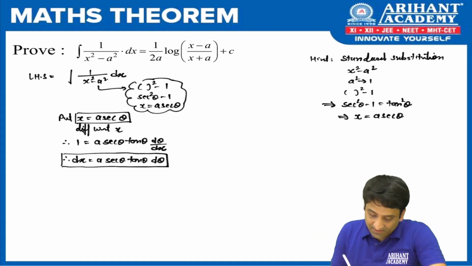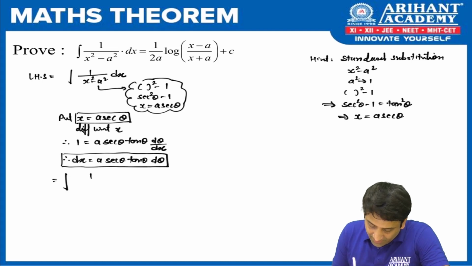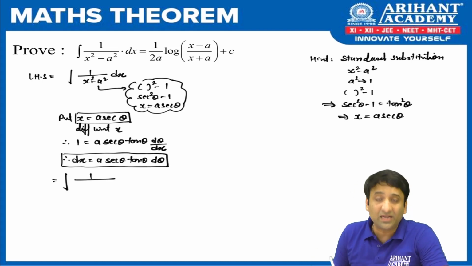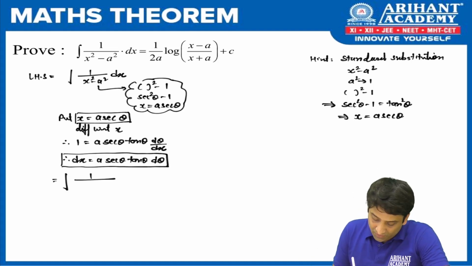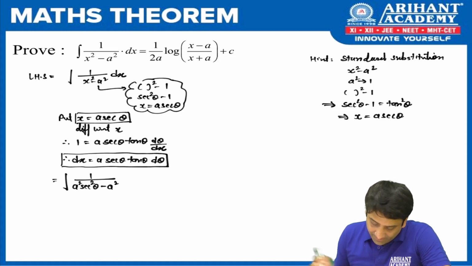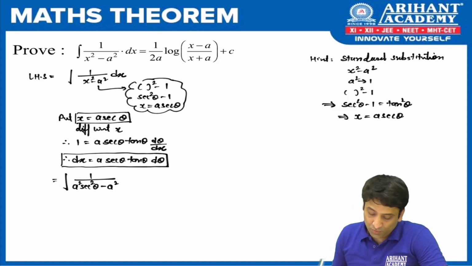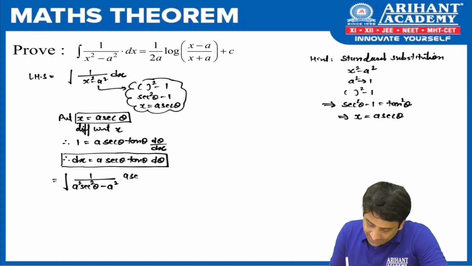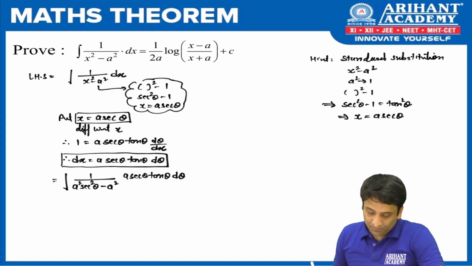So let's take these results and substitute in LHS. Can you help me with this? In place of x, what am I going to put? I am going to put a sec theta. So I am going to get a square sec square theta minus a square, and in place of dx, I am going to put a sec theta tan theta as highlighted above. Now let us adjust the terms.